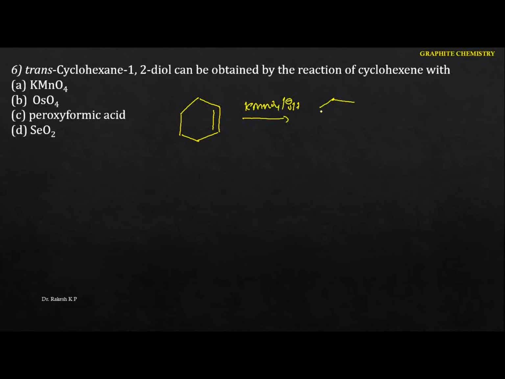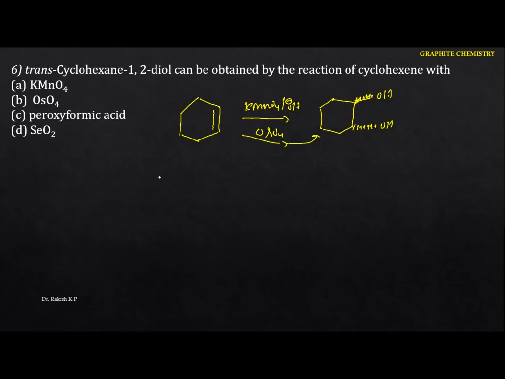But here this product always gives you the syn addition. That means here we are going to get the particular product. Let me take the word, this will be the product below. Here we are going to get this one. This will be the syn addition here. The same way for osmium tetroxide also, you are going to get the same product.